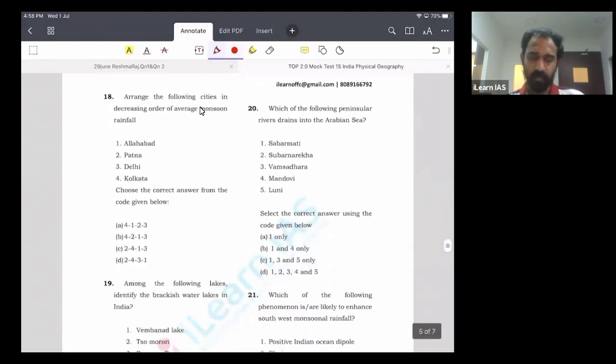Question number 18, you have to arrange the cities in decreasing order of average monsoon rainfall. These cities are from the North Indian plains. In the North Indian plains, we know that the rainfall decreases from east to west. So you have to arrange these cities from east to west.